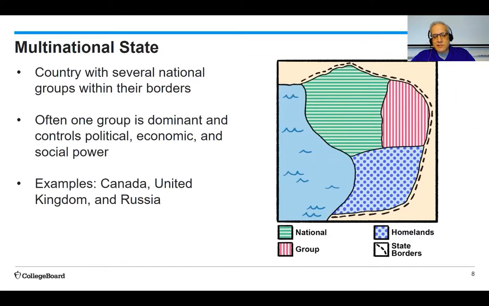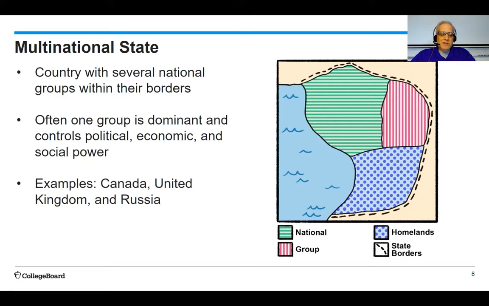A multinational state is a country where we have several national groups inside of their borders. This is probably the most common form of state entity because there are very many national groups, but there are actually very few states. So essentially, what happens is that you get one group that's dominant, and that group controls the political, the economic, and the social power.